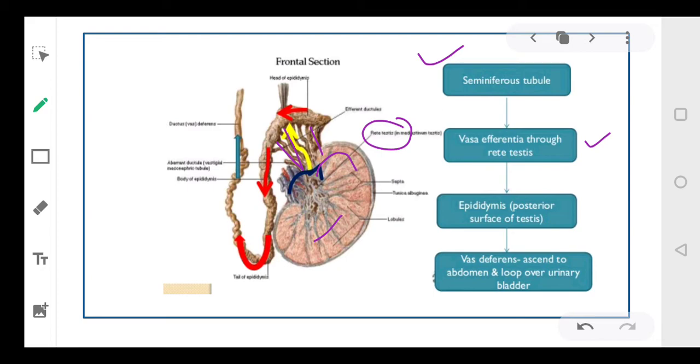Can you see in the diagram? Then it opens into the epididymis.